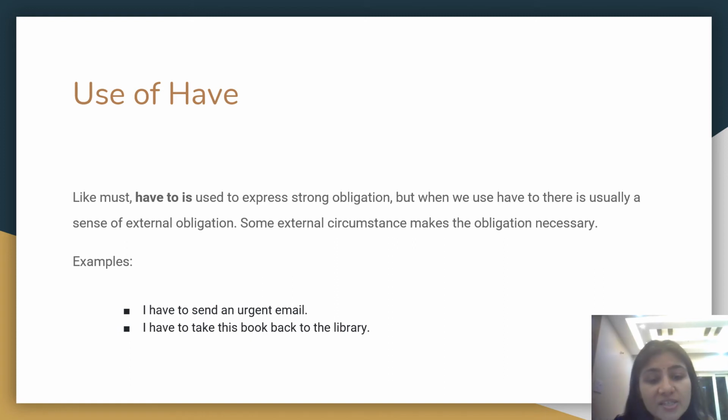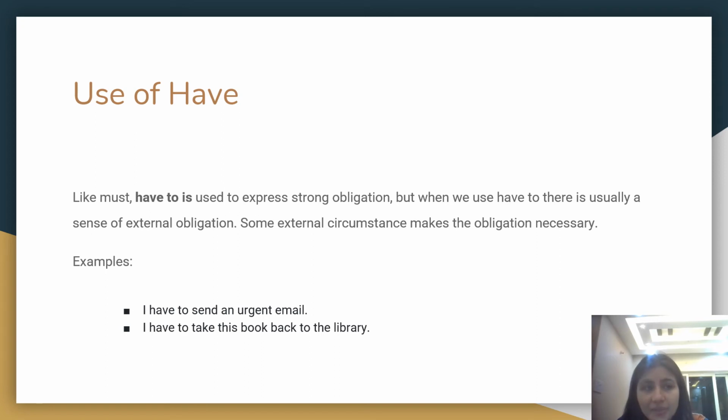I have to take this book back to the library. Maybe I did not give it on time and there's a deadline to it. If I do not give it at the time which is asked, then I might have to face the repercussions. So whenever there are some external circumstances making the obligation necessary, then in place of must, we'll use have to. So I again repeat, must is used for obligation, have to is also used for obligation, but some external circumstances make the obligation necessary.